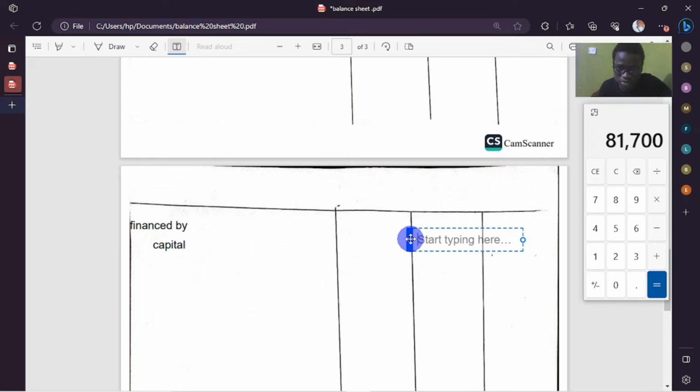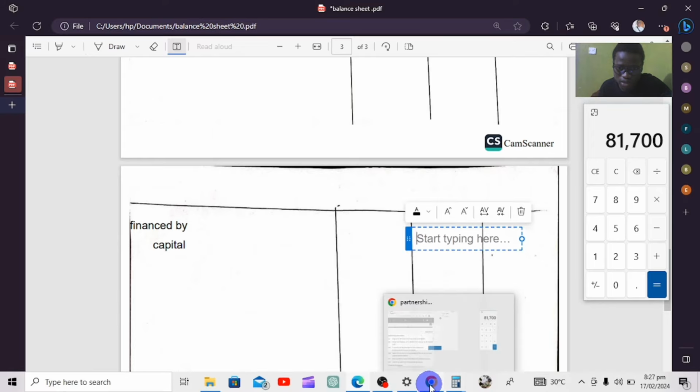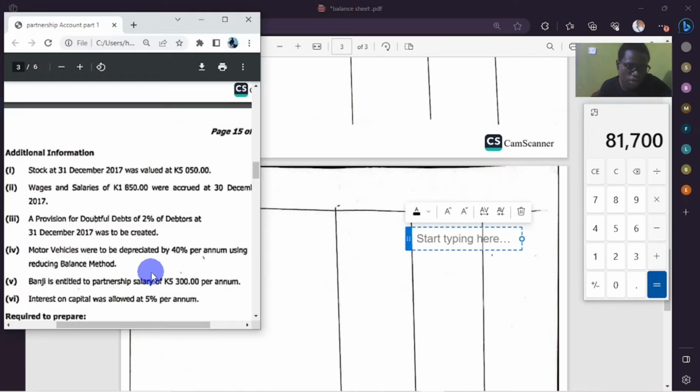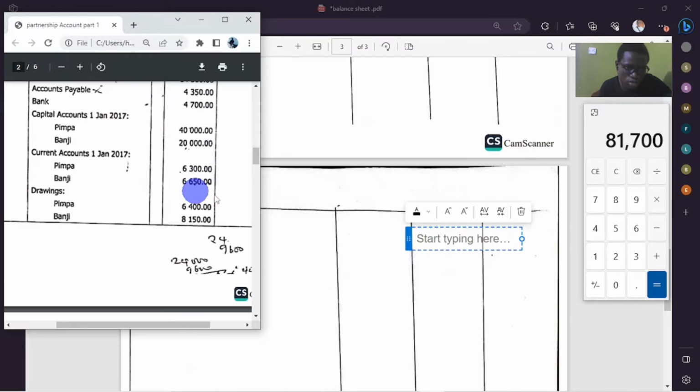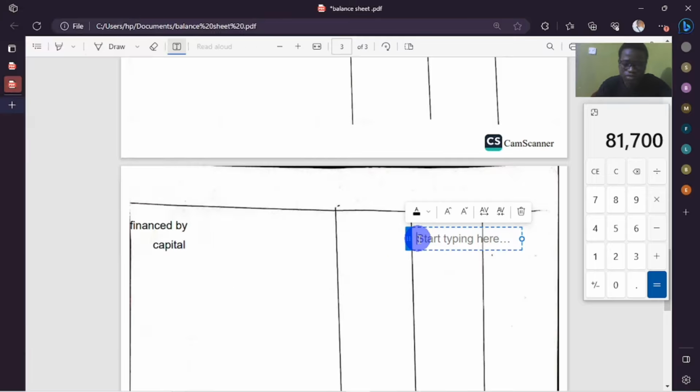Capital, you can bring it in the middle column. We're going to look at the capital that the two contributed. So the capital that the two contributed was 40,000 plus 20,000, which will give us 60,000. So you can actually make it professional as accountants would.